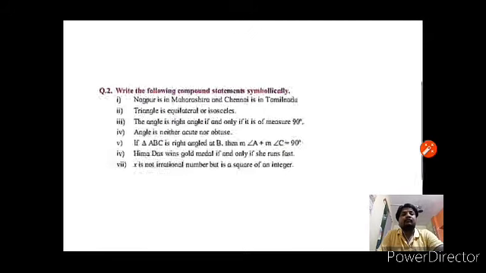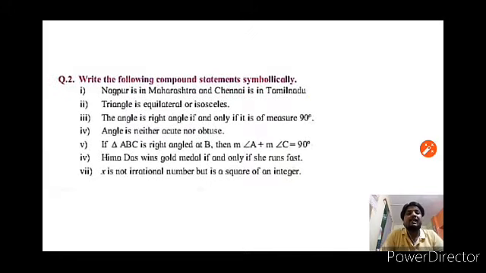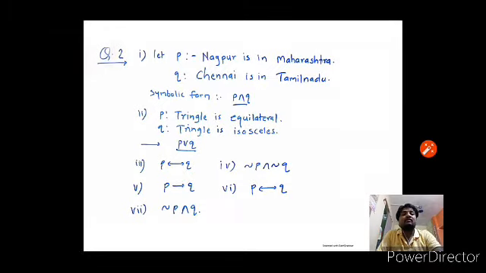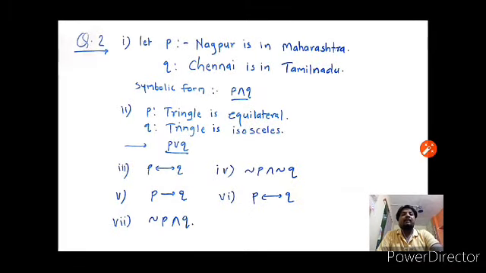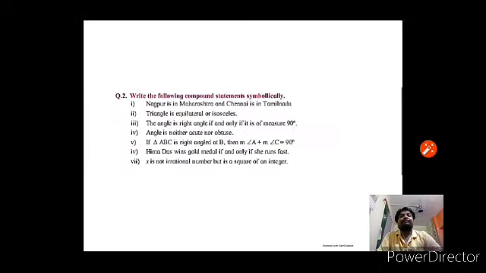Fifth one: if triangle ABC is right angled at B, then measure of angle A plus measure of angle C equals 90 degrees. It is a conditional statement joined with if and then. Therefore, symbolic form is P implies Q. P implies Q. Got it?